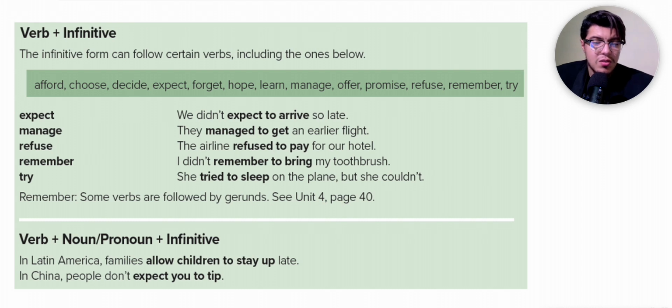This is the verb allow plus children, which is a noun, plus to stay up, which is an infinitive. In China, people don't expect you to tip. We call this verb, noun, infinitive.